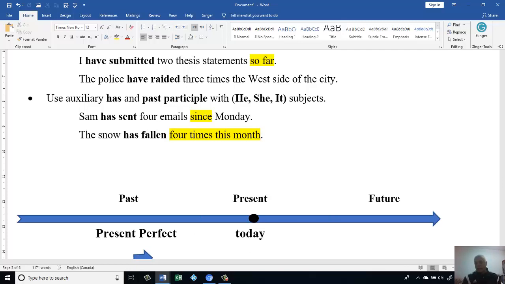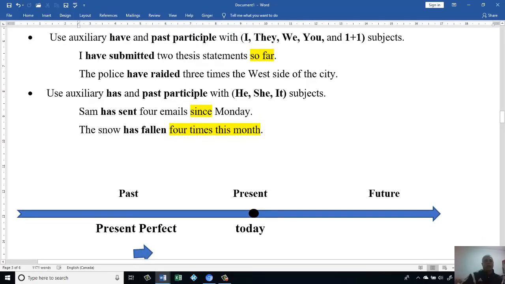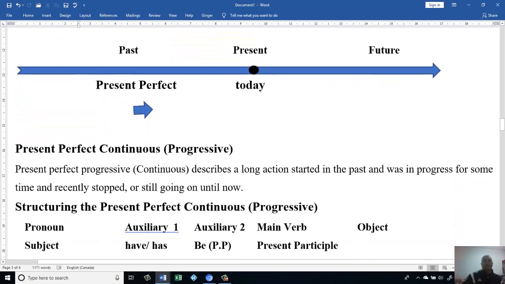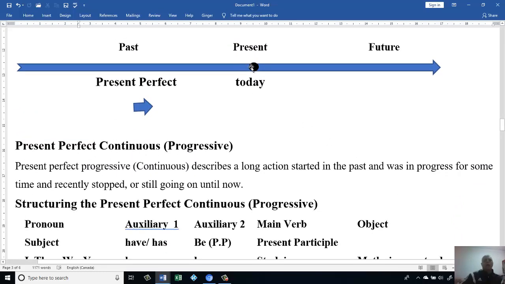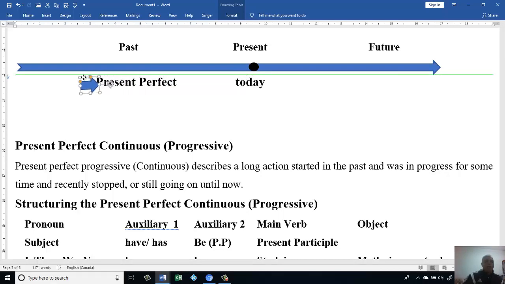Let's go to the second subject we want to touch today. We have the present, then the future, then the past. For the present perfect, we know it happened before now, like 1 second, 5 minutes, any time before now. For us, the time is not important, but the important thing is that the action is completed. That's the reason we call it the present perfect.